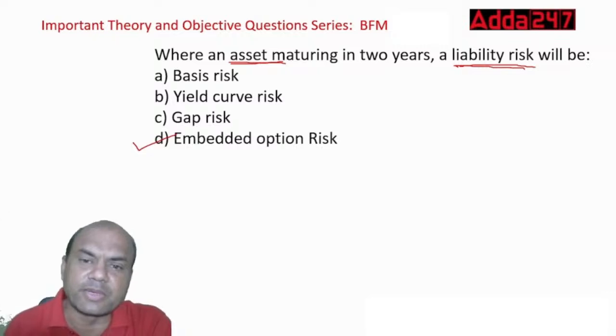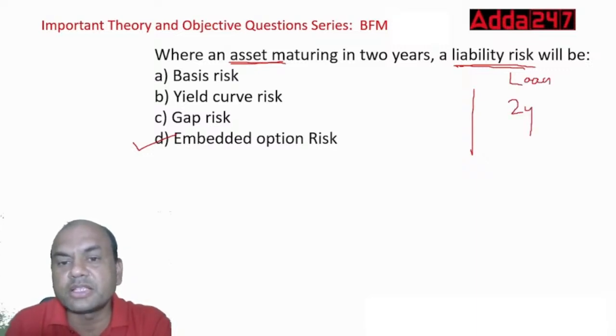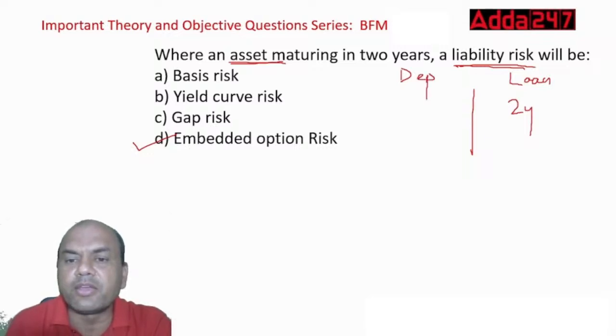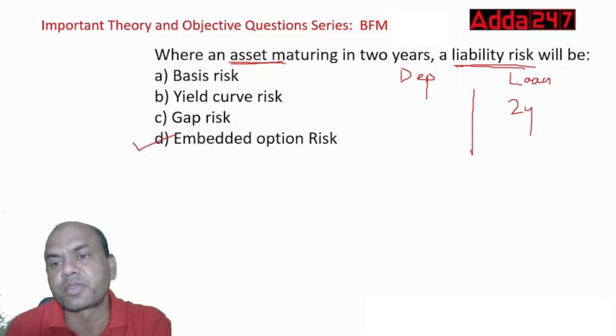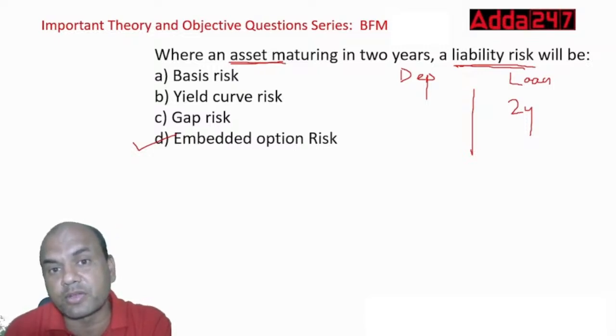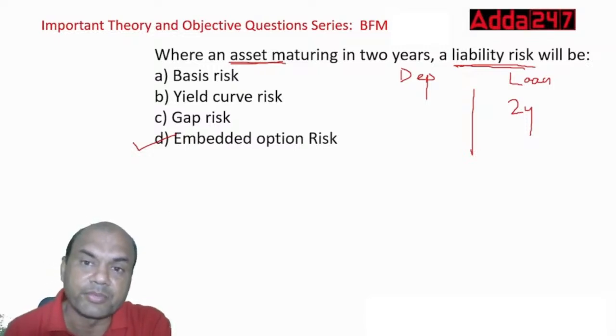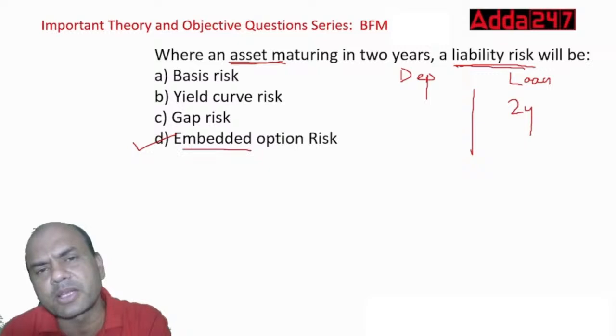See here, if this asset, a loan, is maturing in 2 years, I have to fund this loan for these 2 years. So I have to see to it that I have sufficient deposits for this loan. But if these deposits mature, an FD matures or there's a withdrawal, will I get an FD of the same amount at the same rate afterwards? That is known as embedded option risk. Embedded means anytime it can be withdrawn.